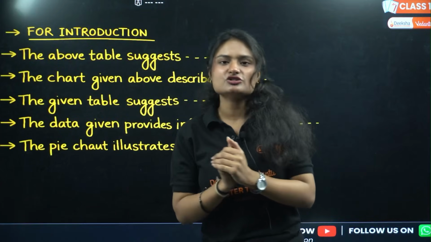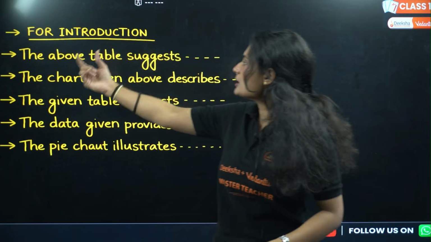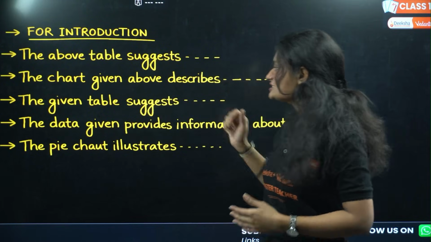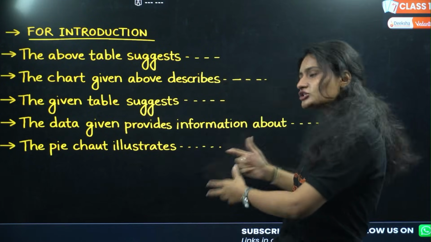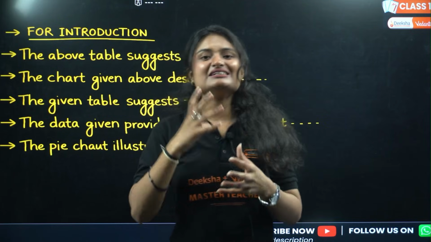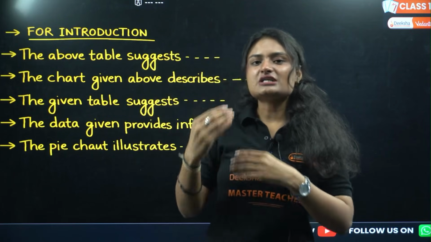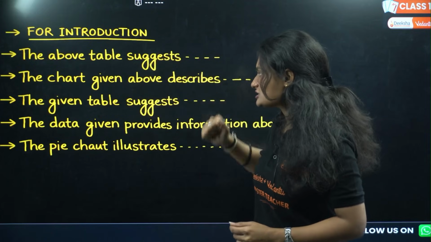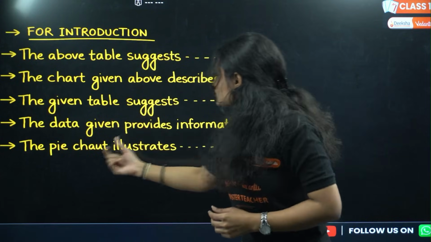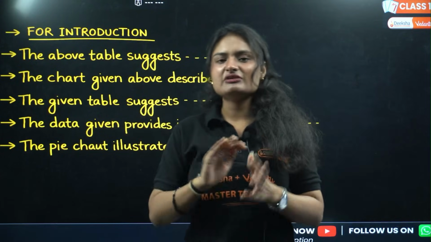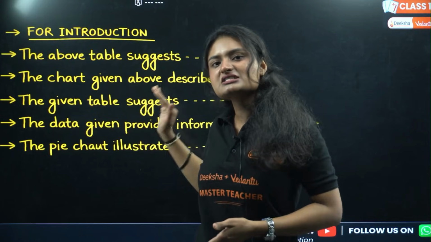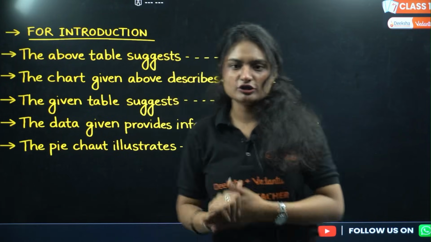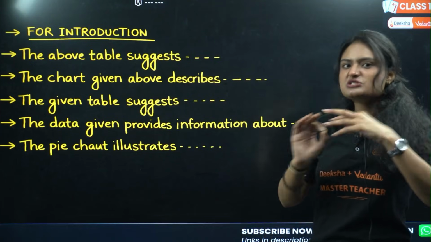Now let's start. When you're writing the introduction, always start with the above table. The given chart describes, the given table suggests, the data given provides information about. So firstly you start with the data, what is given. If you're given a table, you say the above table suggests. If you're given a pie chart, the pie chart illustrates. Remember them whenever you're starting. This is what you should always begin with when you're writing an analytical paragraph. Any one of these is fine, depending on what you are given.